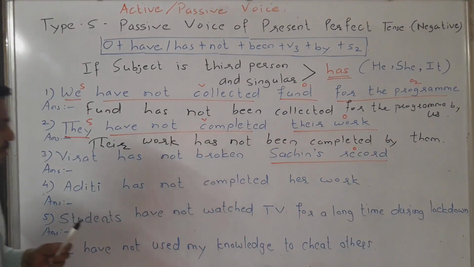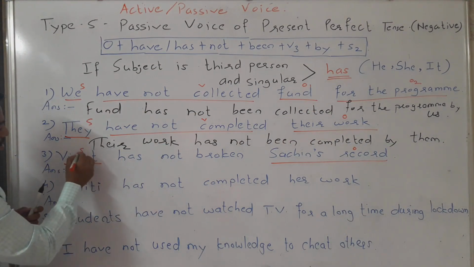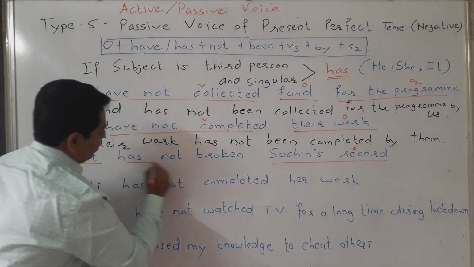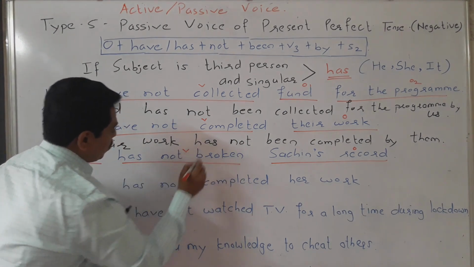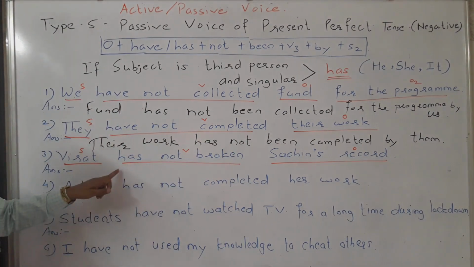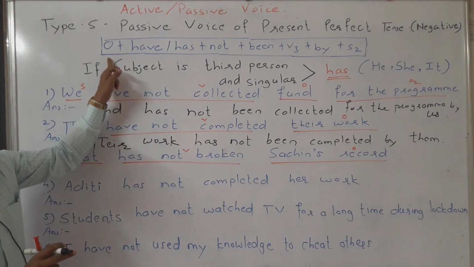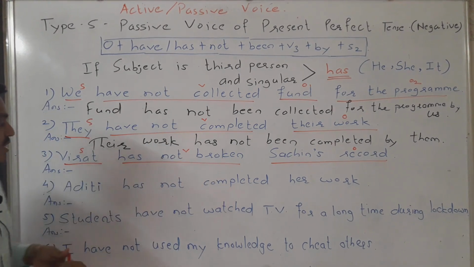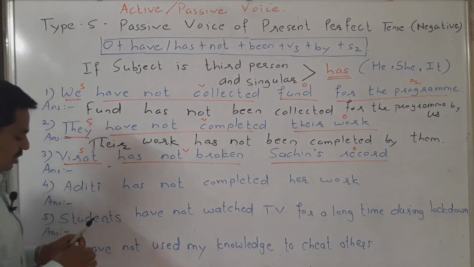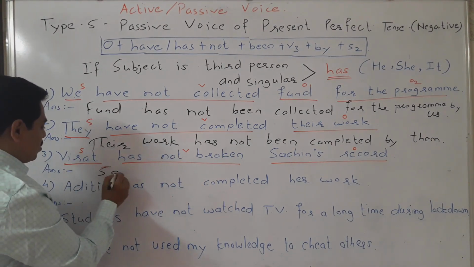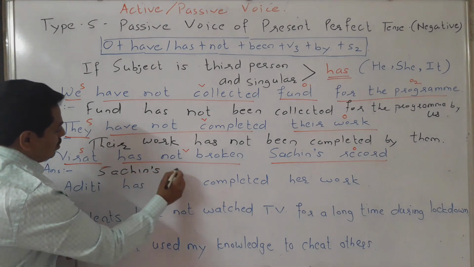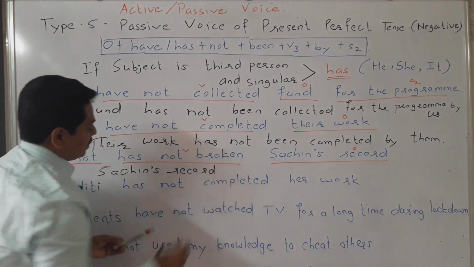Which is the subject? Virat. And which is the verb? Has not broken. Now, while writing the answer, we use the object. Which is the object? Sachin's record. This is the object.